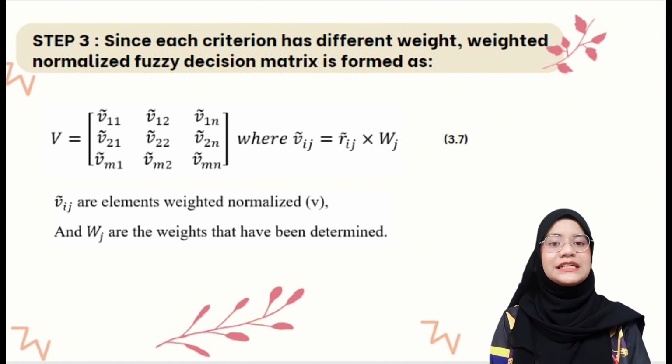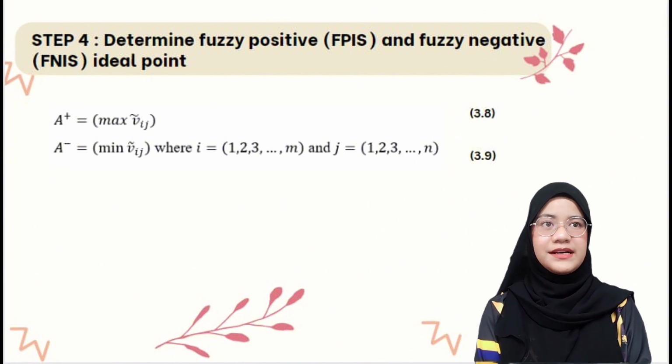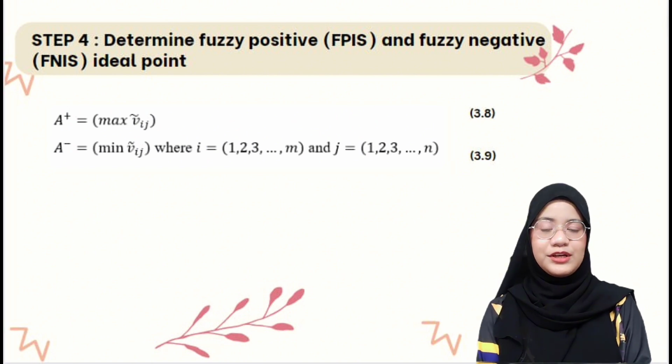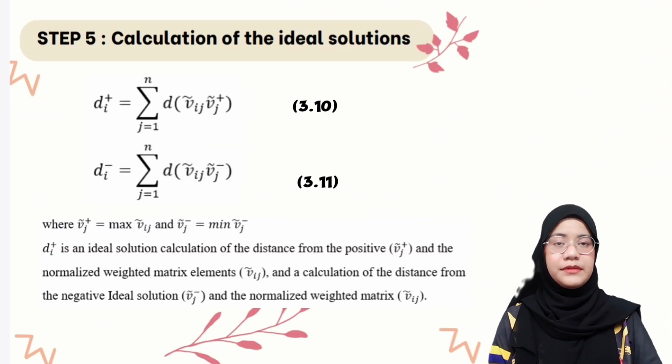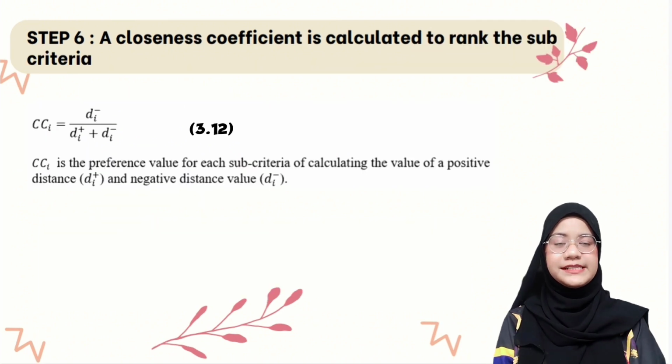Next, in step number 3, since each criterion has a different weight, the weighted normalized fuzzy decision matrix is formed as in equation 3.7. In step number 4, with the help of the decision matrix, the fuzzy positive and fuzzy negative ideal points are determined as in equations 3.8 and 3.9. Next, in step number 5, after calculation of the ideal solutions, the distance between the ideal solution points and the sub-criteria is calculated as shown in equation 3.10 and also equation 3.11. And in the last step, a closeness coefficient is calculated to rank the sub-criteria by using equation 3.12.